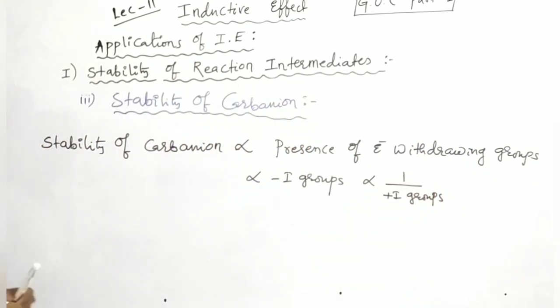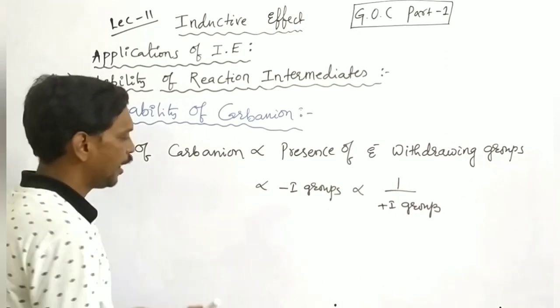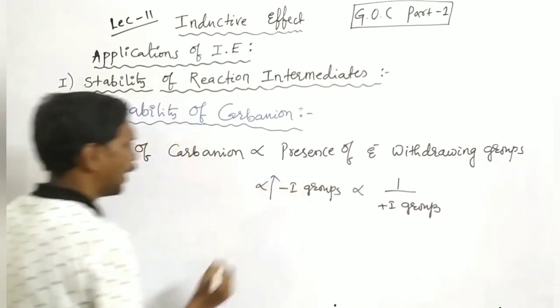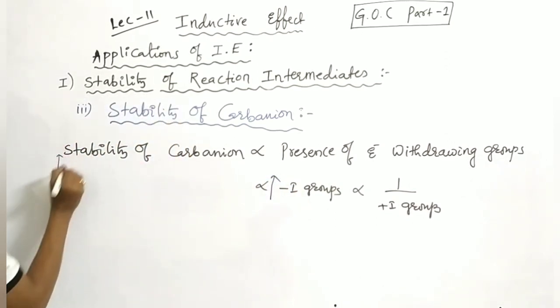Okay, so see here, if minus I groups increase, stability of carbanion increases.